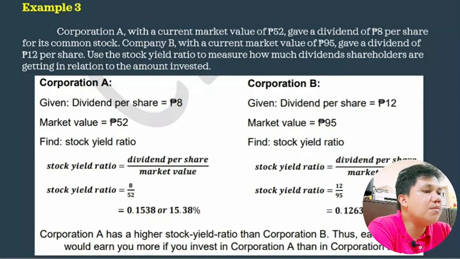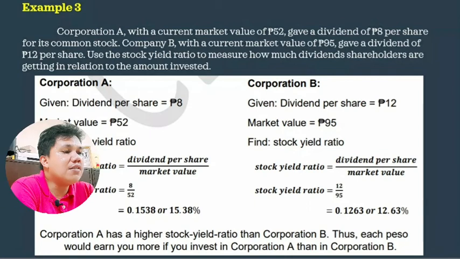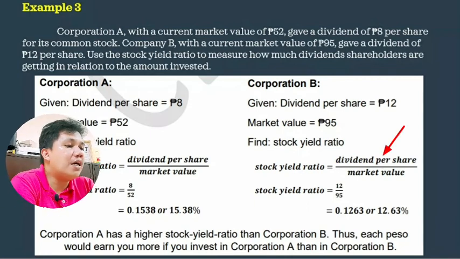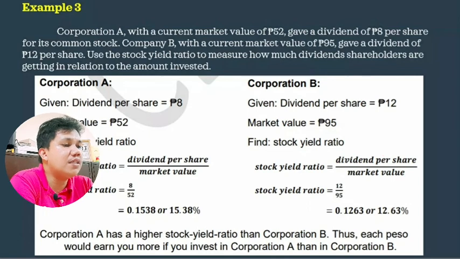Corporation B, the dividend per share is equal to 12 pesos. The market value is equal to 95 pesos. So, to find the stock yield ratio, we're going to divide dividend per share by market value. So, that is 12 divided by 95. And that is equal to 0.1263 or 12.63%. So, anong ibig sabihin nito?